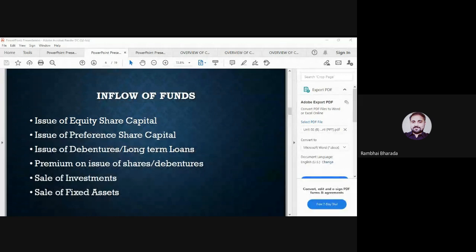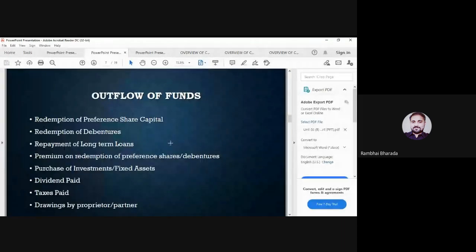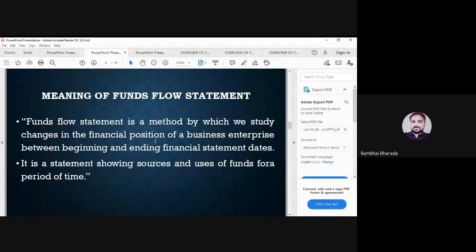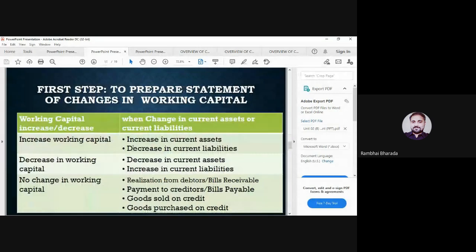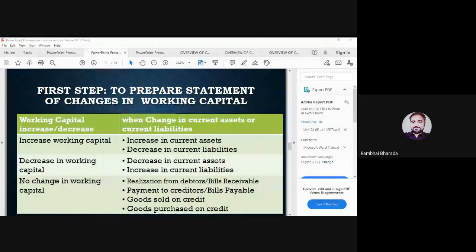Maybe the question asked in a 1 mark question or in an MCQ question is which of the following is the inflow or which of the following is outflow, or any one transaction is given to you, like sale of fixed asset is considered as what. So you need to find the right option. Important from this fund flow statement. In a 1 mark question, it may be asked to explain the term fund flow statement. And please remember all the rules. This is very important from the fund flow statement.